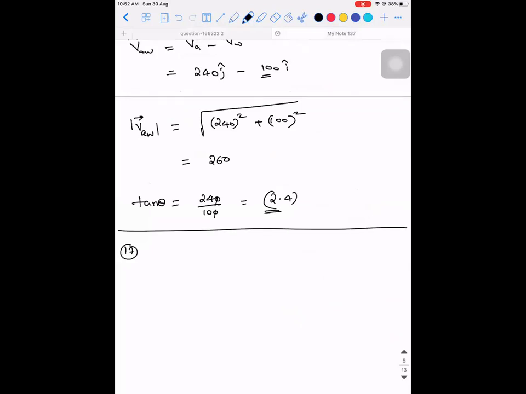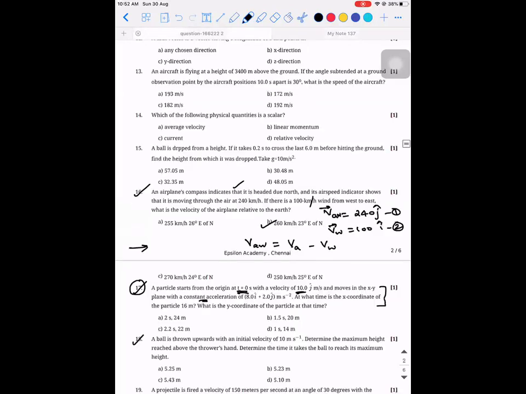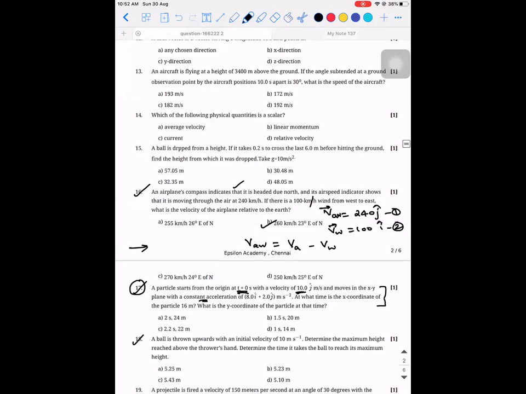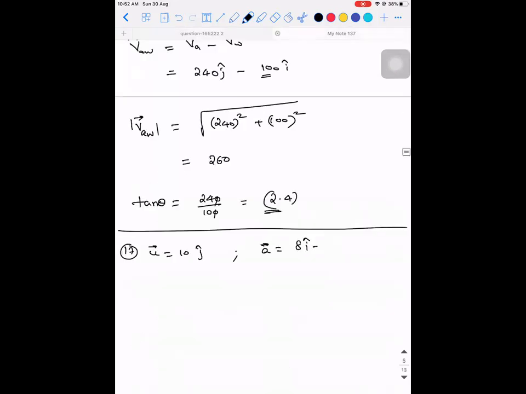So what is given? Can you guys read it? Initial velocity, what is it given? 10 j cap. Siddesh, read the data, no? Initial velocity is 10 j cap. What is the acceleration given? 8 i cap plus 2 j cap. Everything is in SI unit. You have to make a note of it. This is in meter per second.